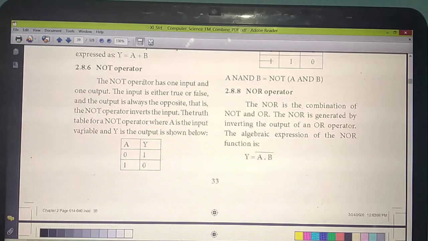So how do you need to write? Only one A value. If A is 0, the answer you will get is 1. And if A is 1, the answer you will get is 0. That is just the opposite. NOT means you should write just the opposite. That means it inverts the input. Invert means just opposite. You need to write the answer. Understand? So this is the truth table for the NOT operator. How many inputs? Only one input. So how many times will 0 and 1 come? One time each: 0, 1. So if the input is 0 the answer is 1, if 1 then 0. Just like the 1's complement we studied in the last chapter. That's the use of the NOT operator.